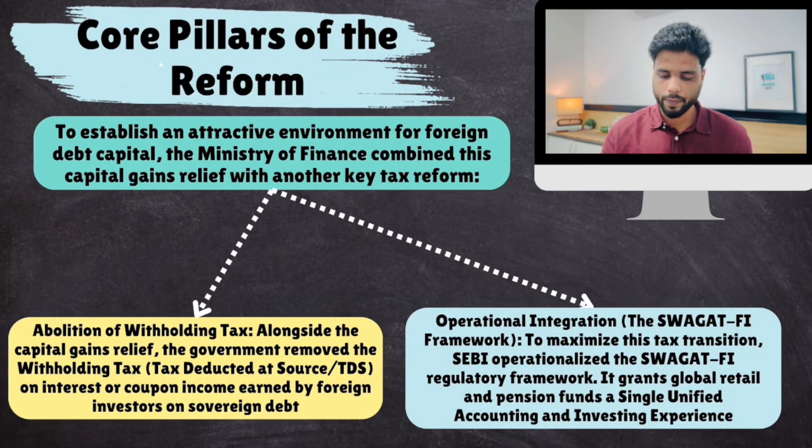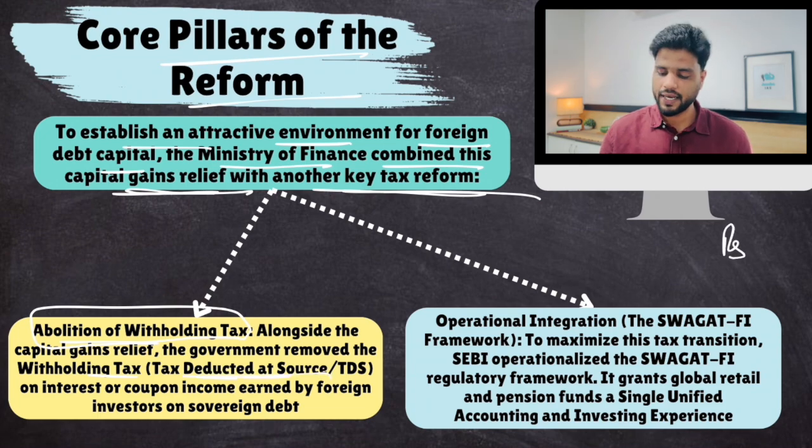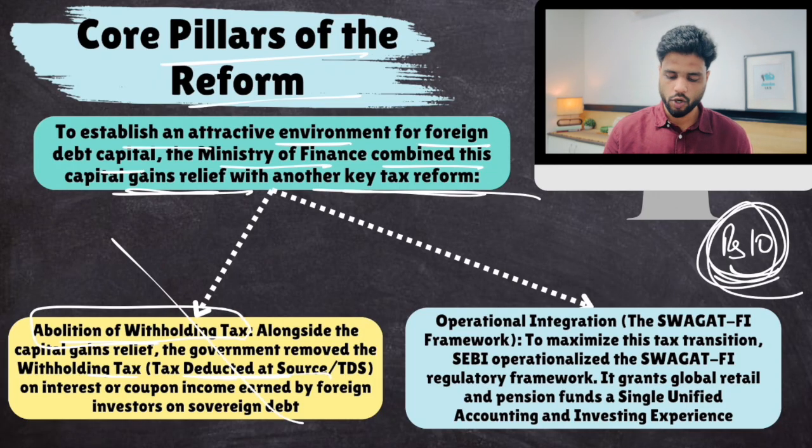So, core pillars of reform. To establish an attractive environment for foreign debt capital, basically they're loaning money to the government through government securities, the Ministry of Finance combined this capital gains relief with another key tax reform. And what was that? Abolition of withholding tax. Foreign investors were not only required to pay capital gains tax, they were also required to pay taxes on the interest they earn when they loan money to the government through government securities, the coupon rate and all these things. And that tax was collected at source only. Let's suppose they were earning 10 rupees as interest income on a 100 rupee government security. Government would charge a tax on it. Now government has abolished it.